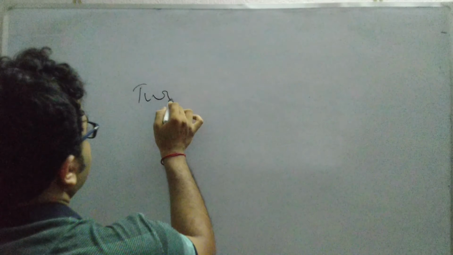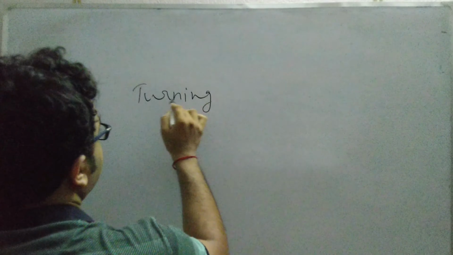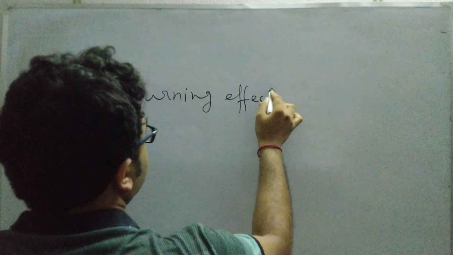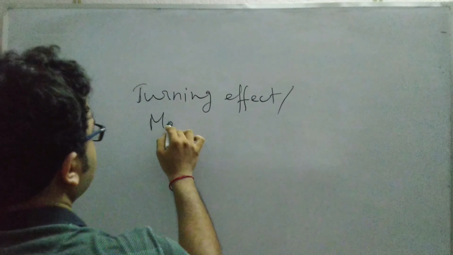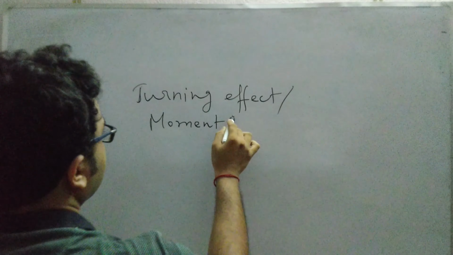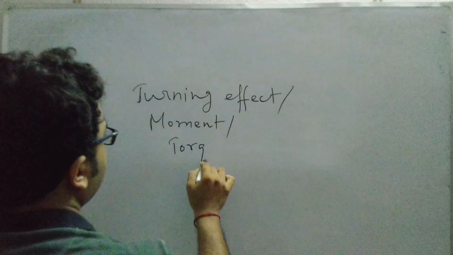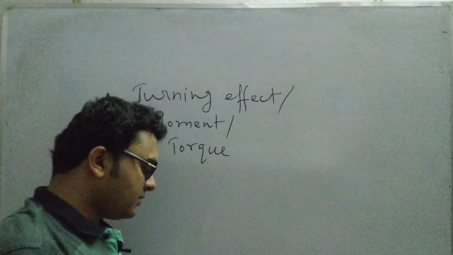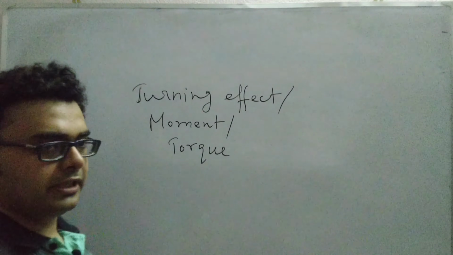So there are three terms: turning effect, moment, or we can say torque. These three terms are almost used simultaneously, as they have similar meaning.